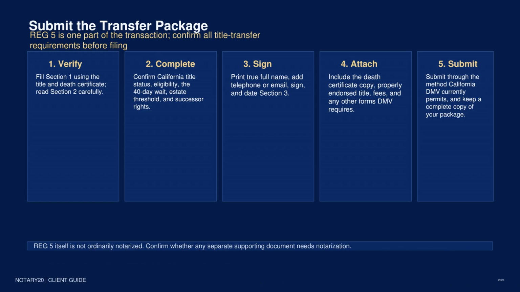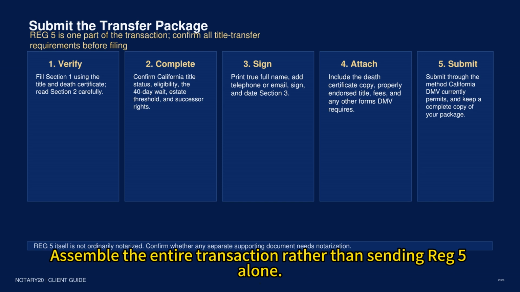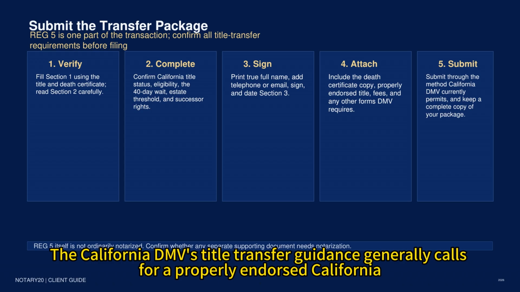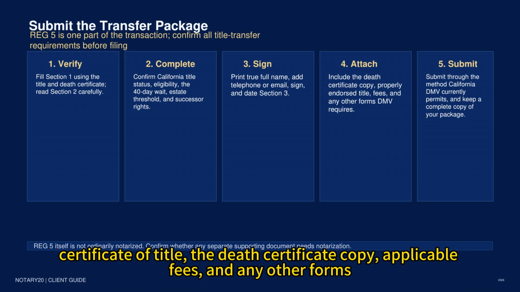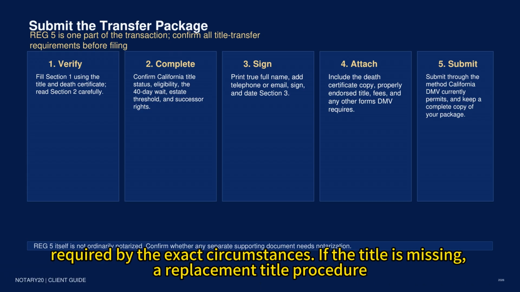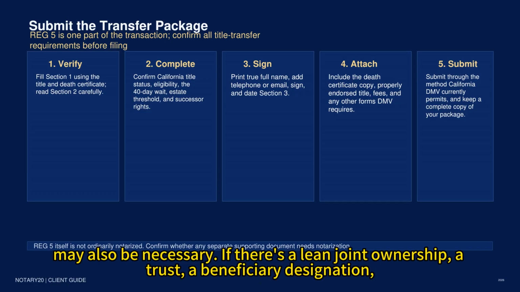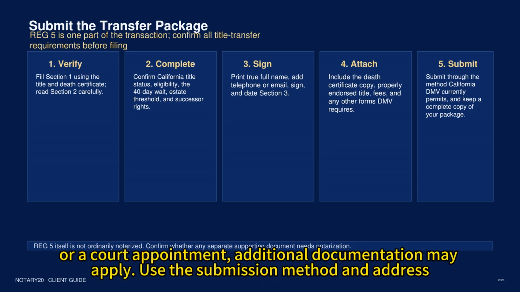Before submission, assemble the entire transaction rather than sending Reg 5 alone. The California DMV's title transfer guidance generally calls for a properly endorsed California certificate of title, the death certificate copy, applicable fees, and any other forms required by the exact circumstances. If the title is missing, a replacement title procedure may also be necessary. If there's a lien, joint ownership, a trust, a beneficiary designation, or a court appointment, additional documentation may apply.